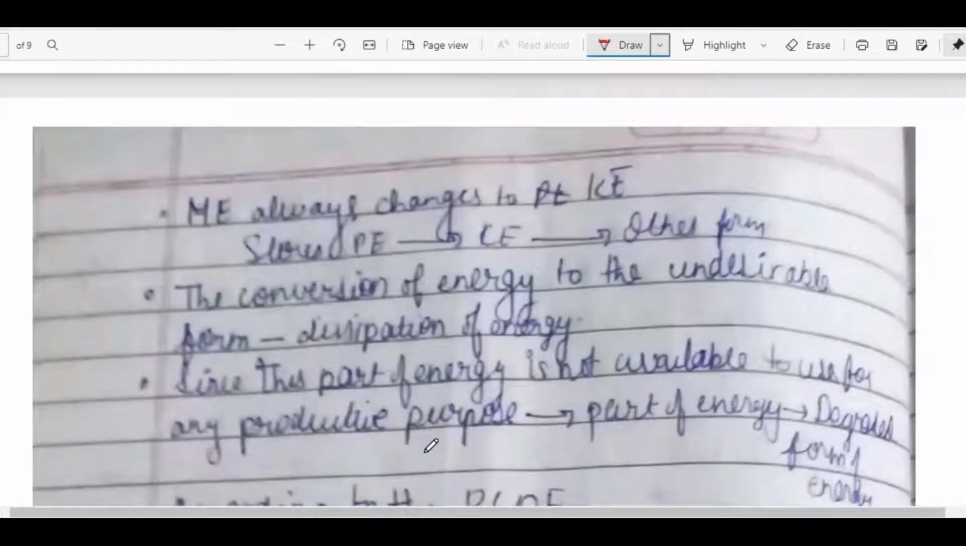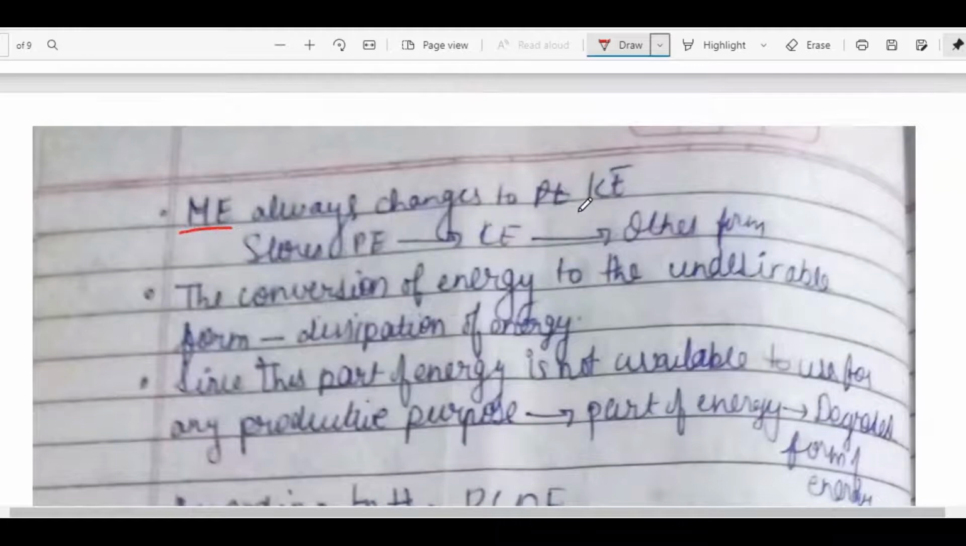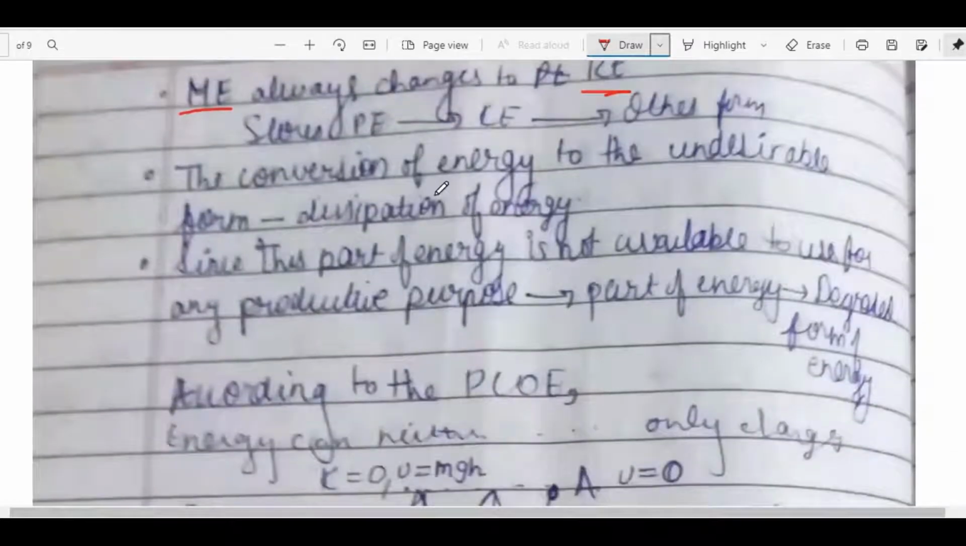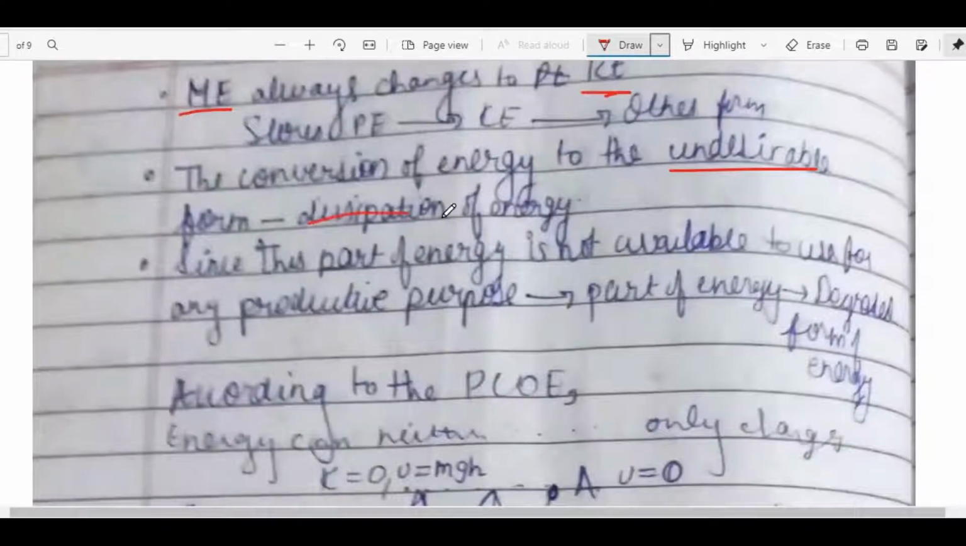Let's note some important points. Mechanical energy always changes to kinetic energy. So potential energy changes to kinetic energy, and kinetic energy can be changed into any form like electrical, chemical, etc. The conversion of energy to an undesirable form is called dissipation of energy. Since this part of energy is not available for any productive purpose, it is called the degraded form of energy.